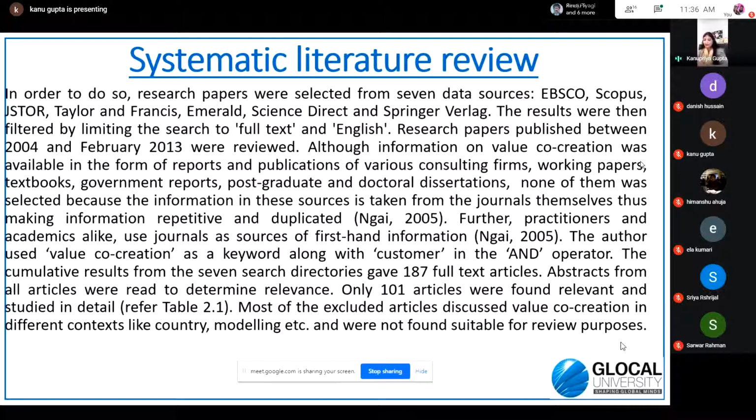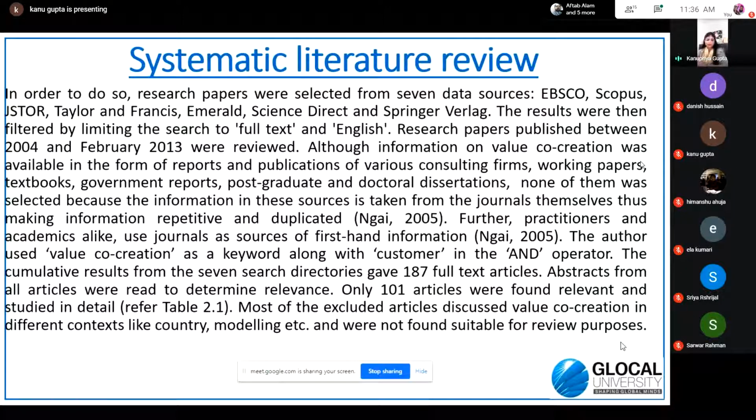Google Scholar will turn up every paper that has been published. So you narrowed down to those whose full text was available and the paper should be in English language. The research papers published between 2004 and February 2013 were reviewed. This is a script from an old thesis, so that's why it's written Feb 2013.